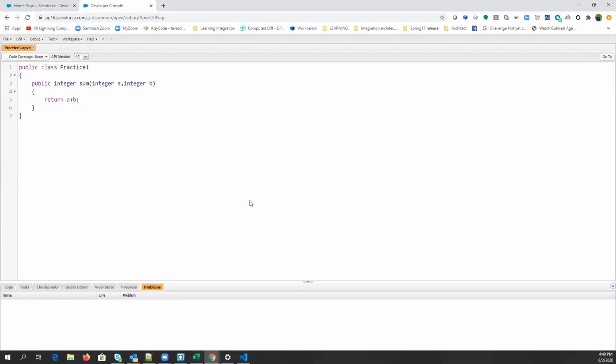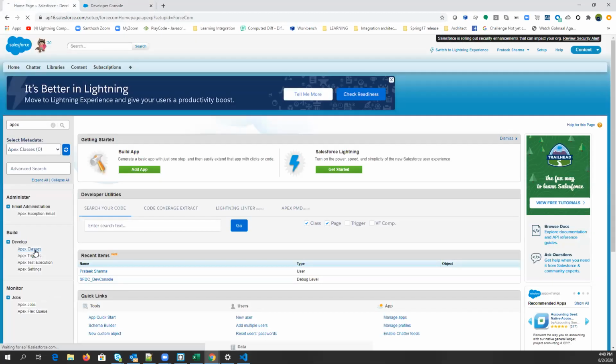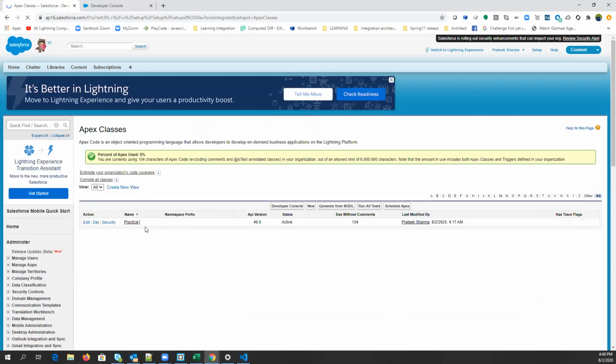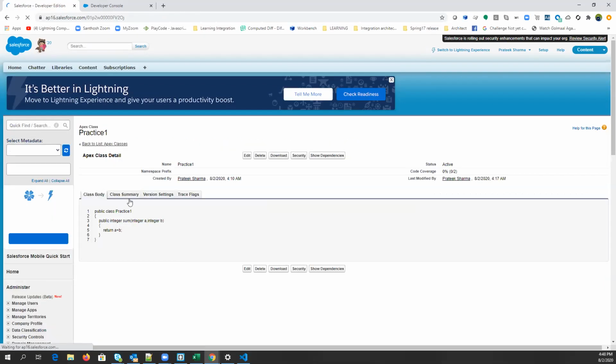As soon as you save this class, you can find this class in the quick find box. Just type Apex class here, Apex Classes. See? Practice 1. You can simply open it here as well, and you can see the version as well.